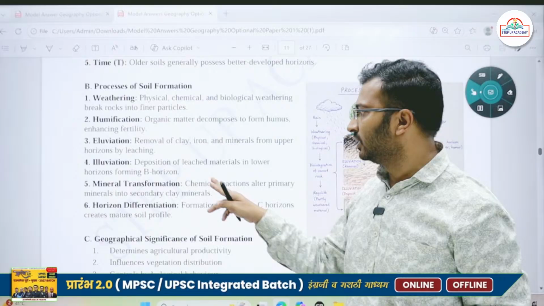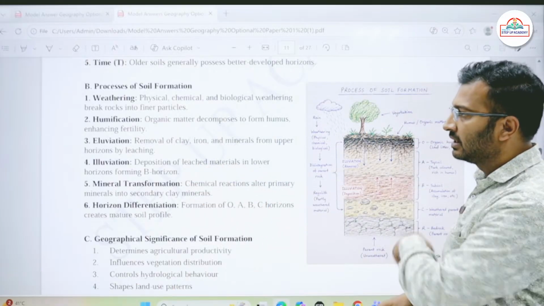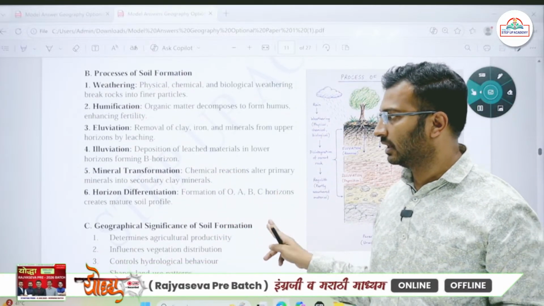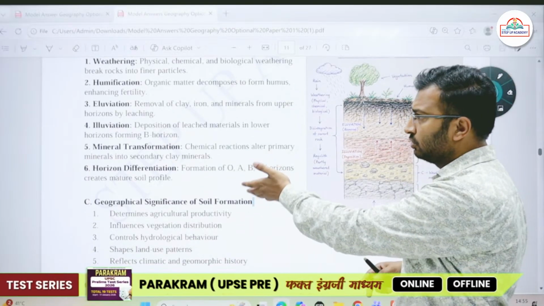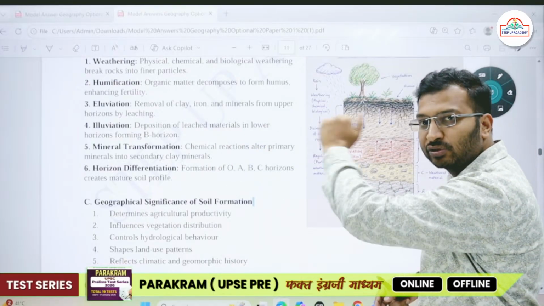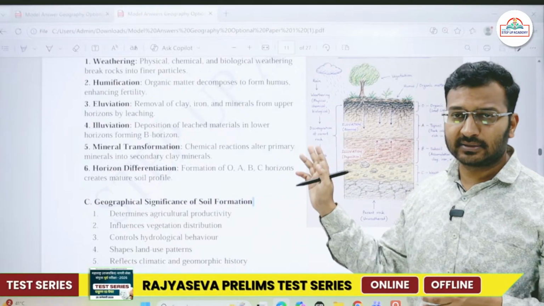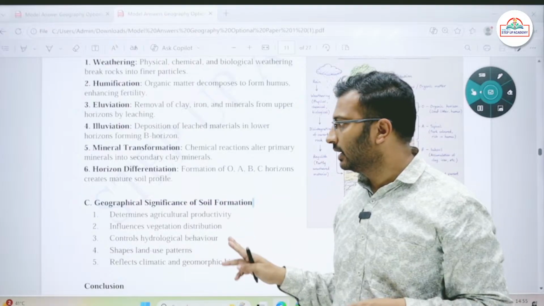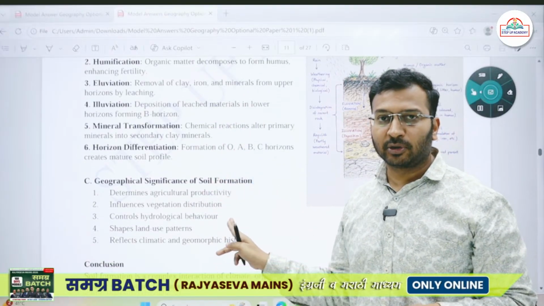Then illuviation, the deposition of the leached minerals, where everything gets deposited. Then mineral transformation, where chemical reactions alter minerals into secondary clay. Then horizon differentiation, which is nothing but the different horizons of the soil that we see. So we have different layers, O, A, E, B, C. The E was left out here; the eluviation layer had been missed. Then the significance of this soil formation.